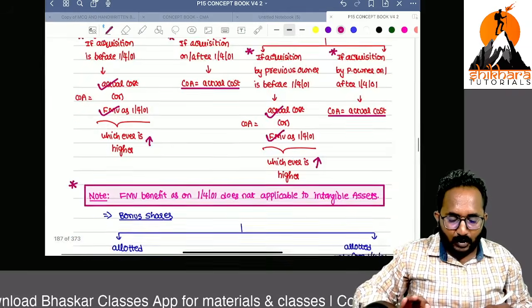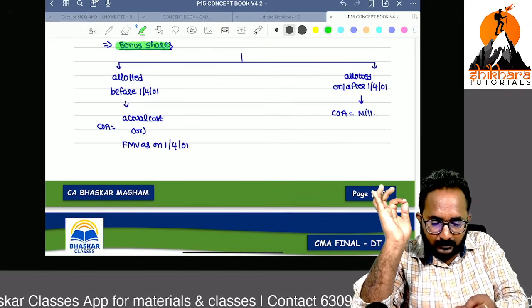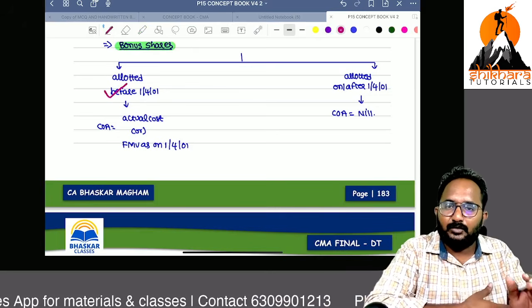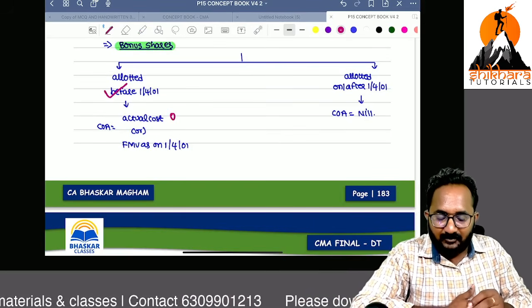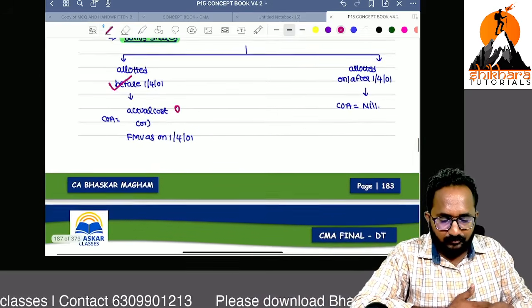Now remember, the cost of acquisition related to bonus shares is important, we can expect it as an MCQ also. If bonus shares are allotted before 1/4/2001, the FMV benefit we have to apply. Actual cost is 0, the FMV as on 1/4/2001, whichever is higher, we can take.